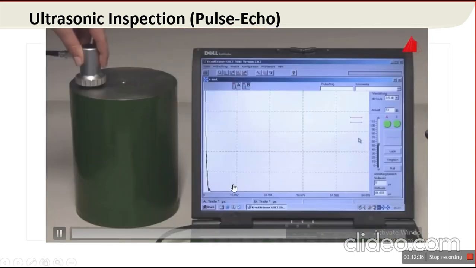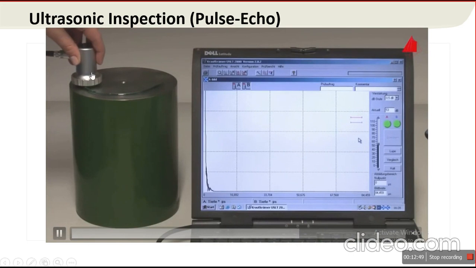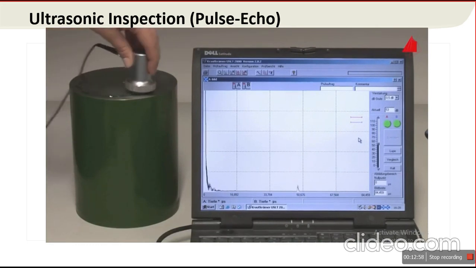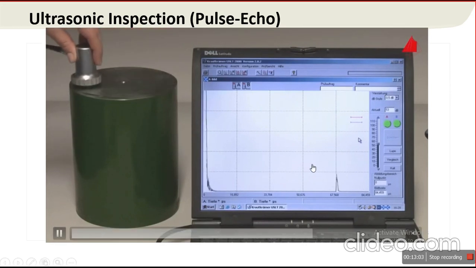So this is the component and the probe. There is no echo on the monitor because there is a small gap between the component and transducer. If you place a couplant on the component, it is very easy to transfer the sound wave into the component. So here the device shows responses as per the sound wave propagation.